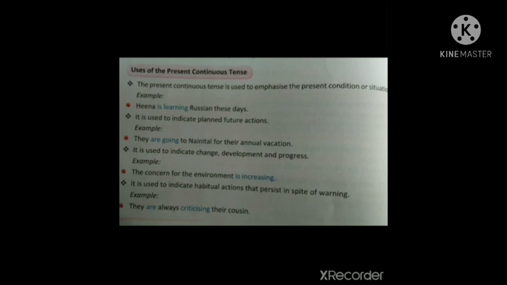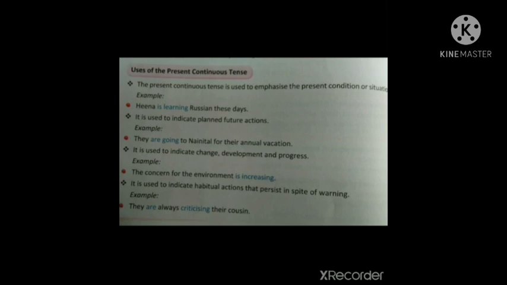If we have some actions that will happen in future and we have already planned or scheduled them, then we can use going to. Example, they are going to Nainital for annual vacation. Here, going to is the action that will happen in future but it is already planned.